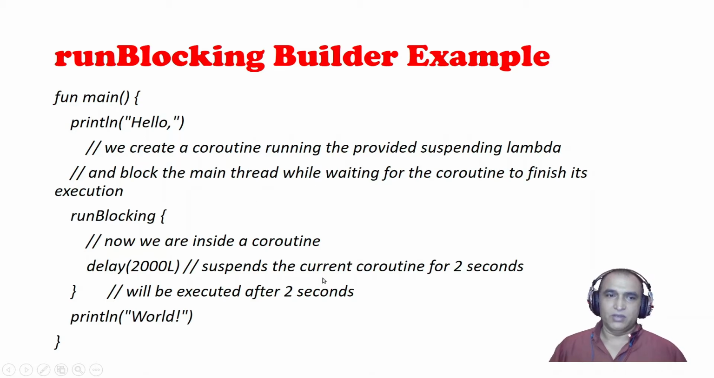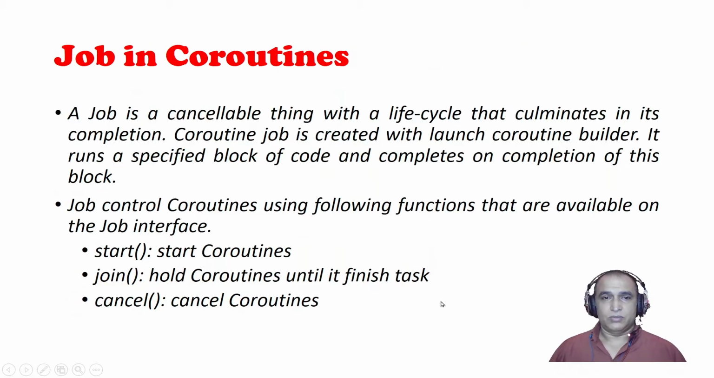So like this we can use run blocking also. Now what is the role of job? With the help of job, we can cancel, or we can start, or we can wait for other coroutines anytime whenever we want. So this is the life cycle. You can say we control the life cycle of the coroutines with the job.